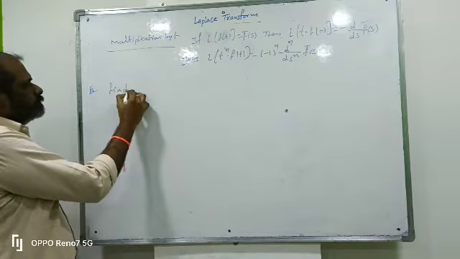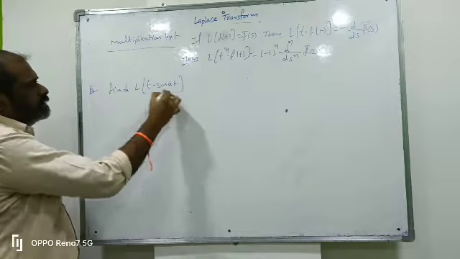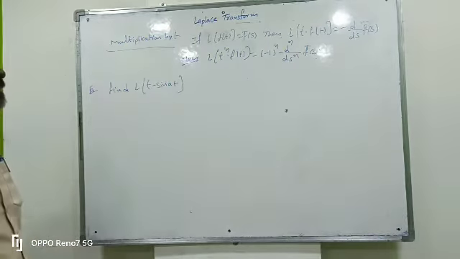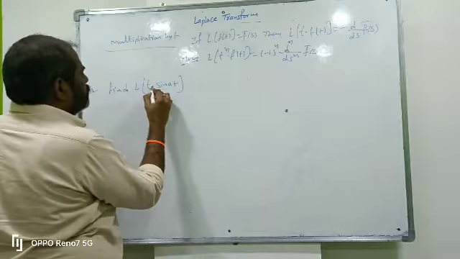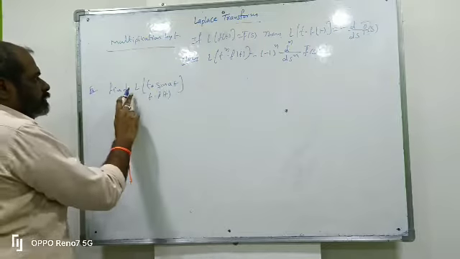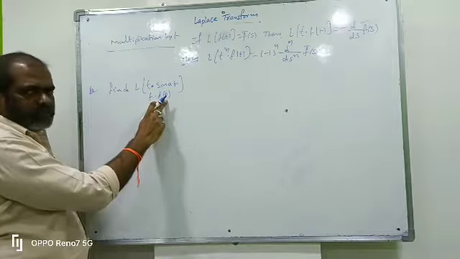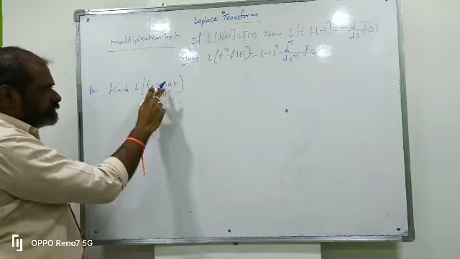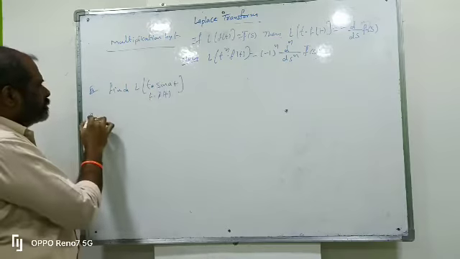Find L of t into sin at. L of t into sin at, we compare it. This is multiplication by t into f of t. Comparing to that, we get L of t into f of t, where t into f of t means multiplication by t. So what is f of t? f of t is sin a t. So first we find the Laplace transform of sin a t.